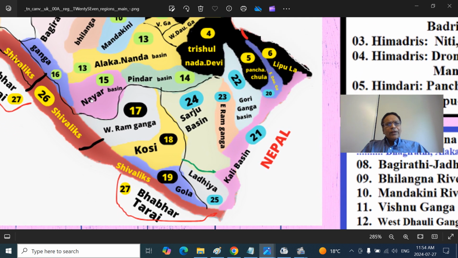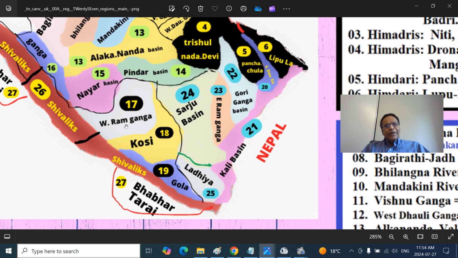Then if you go to the different river basins, Ramganga, Kosi, and Gola river basins. There are 2 Ramganga rivers. So this is East Ramganga, West Ramganga basin, and Ramganga basin goes through the famous Jim Corbett National Park or Wildlife Sanctuary. Then the Kosi River that descends into the Bhabar Terai regions, borders the Nainital district. This is the Terai region, now called Udham Singh Nagar district, and so on, historic Nainital districts.